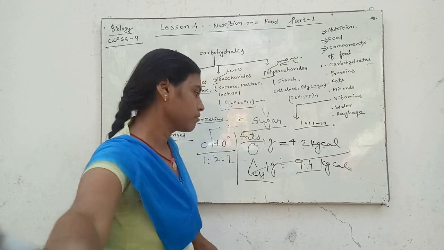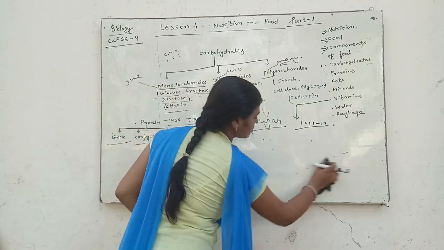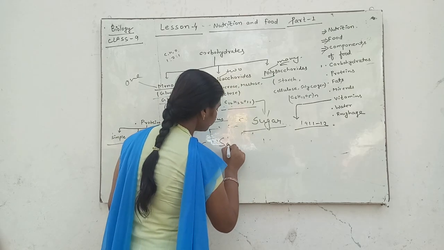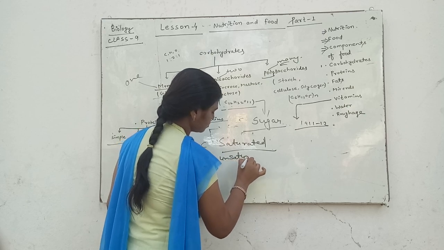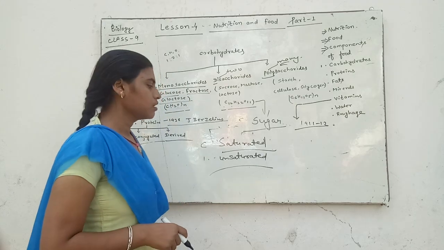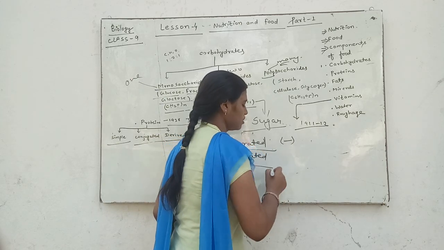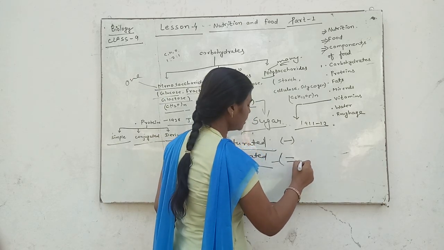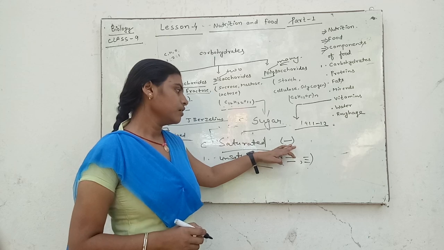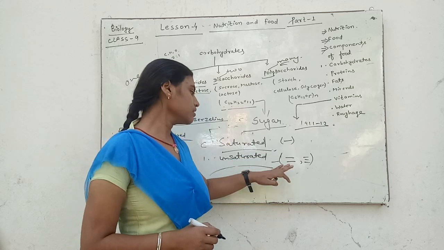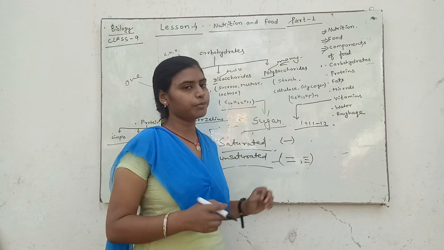Saturated fats are made of single bonds, while unsaturated fats are made of double and triple bonds.